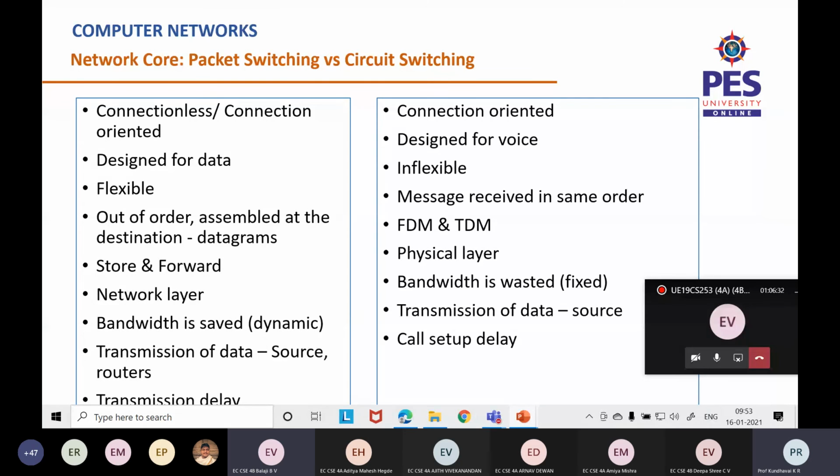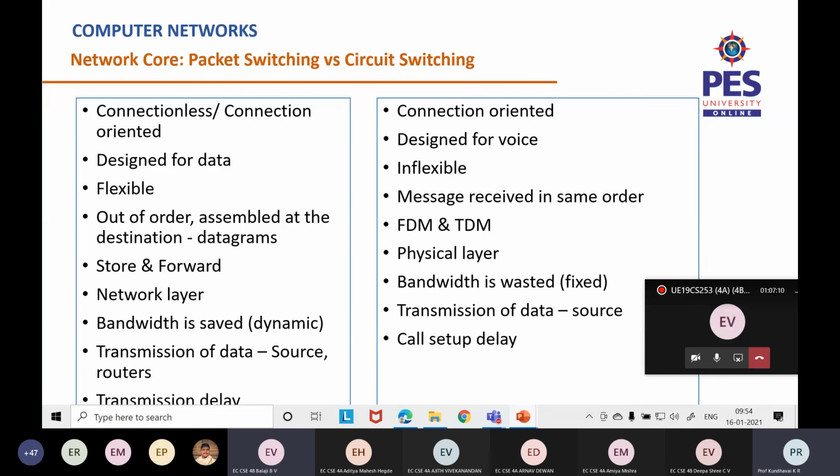The process of circuit switching happens in the physical layer. Don't worry about this layer. Here the bandwidth is wasted because it's only used by one sender and one receiver. Even if they are using a minimal amount of the bandwidth of that particular circuit, the remaining is getting wasted. But that's not the case in packet switching. The bandwidth can be used by any other user, sender and receiver too.